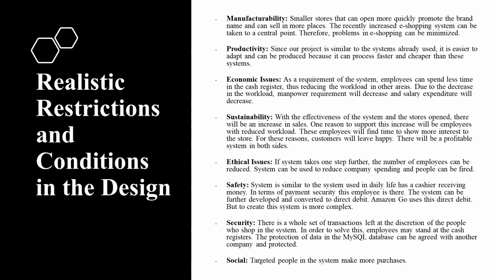Due to the decrease in workload, manpower requirements will decrease and salary expenditure will decrease. Productivity: since our project is similar to the system currently used, it is easier to adapt, and it can be produced because it can operate faster and cheaper than this system.